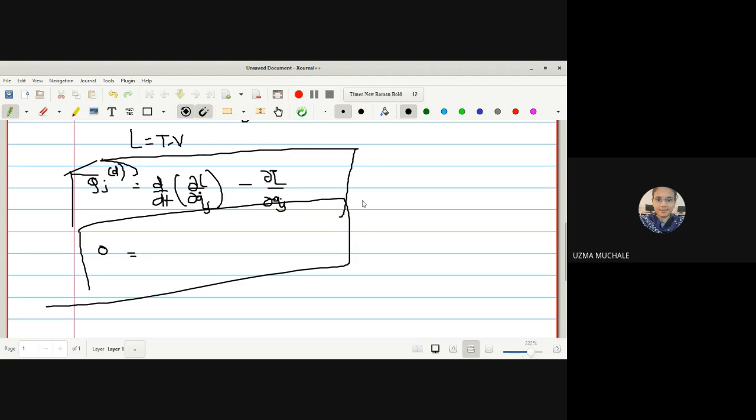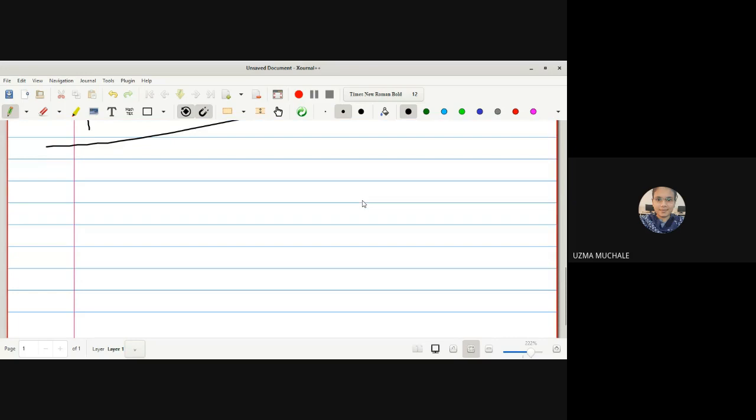Now let us go for the case in which we have a non-conservative force. In the presence of a non-conservative force, rather we can consider this to be a frictional force in the system, we will find out what is the Lagrange's equation of motion and what is the effect. Okay, let us start with the example.